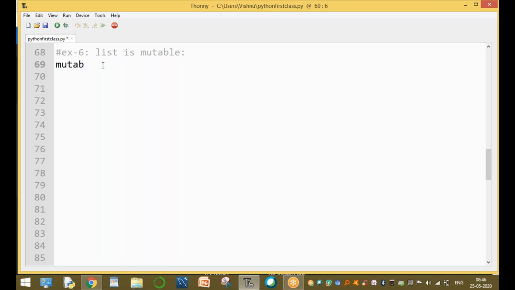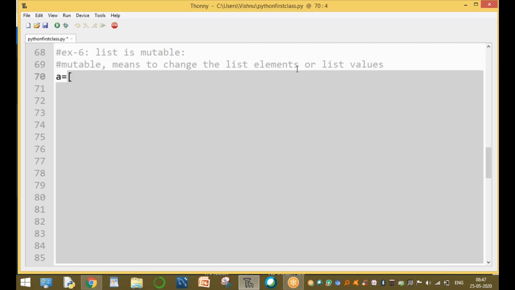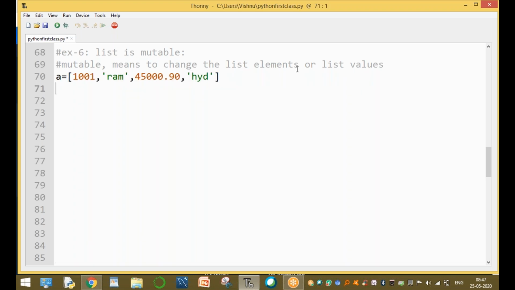What is mutable? Mutable means to change the list elements, to change the list values. It's very easy to understand. For example, here we are creating a list a equal to, for example, 1001. Okay, clear. The name is Ram. Bank balance is 45,090 paisa. Now your address is, for example, Hyderabad. This is the list.